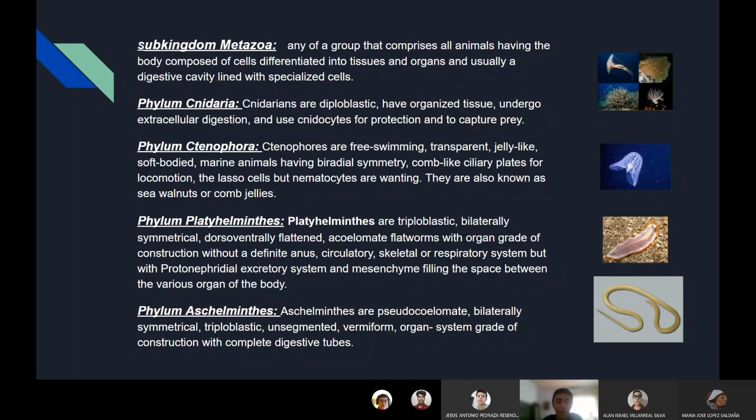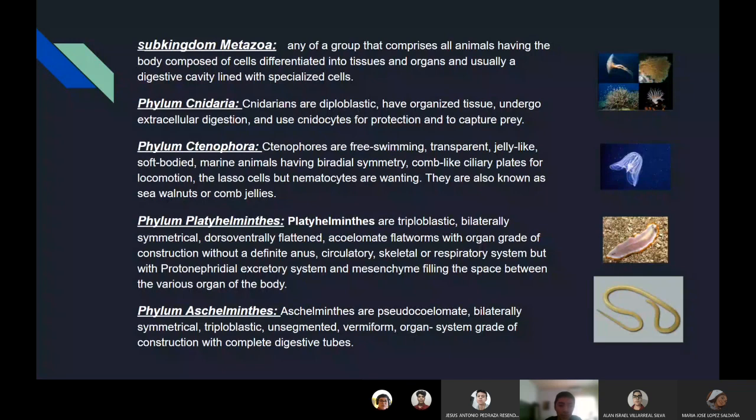Other subdivisions in the Animalia kingdom are the subkingdom Metazoa, which comprises all animals that have cells differentiated with special cells. Another one, phylum Cnidaria. Cnidarians are diploblastic, have organized tissue, undergo extracellular digestion, and use cnidocytes for protection and to capture prey.